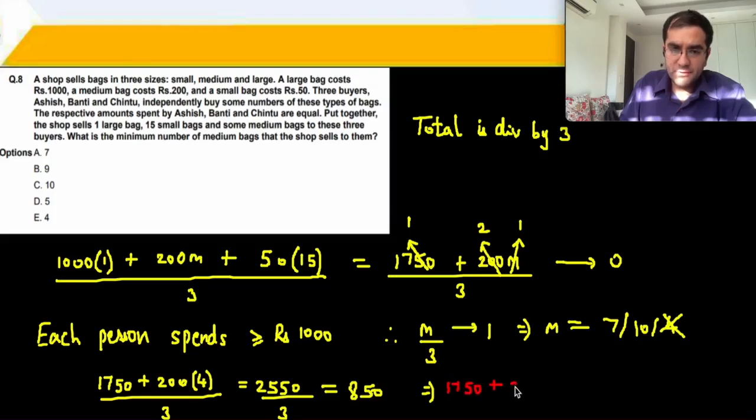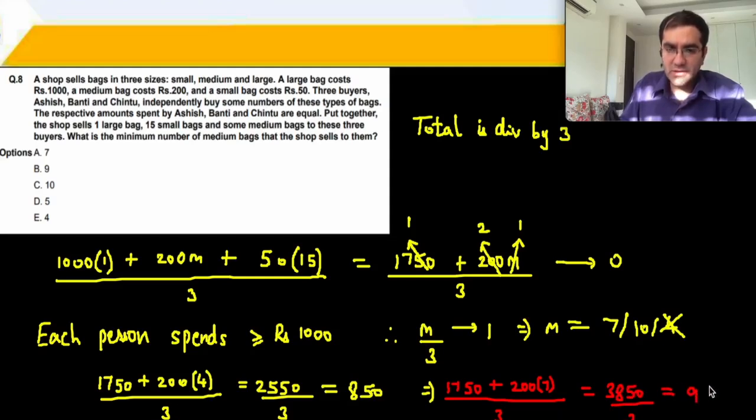7, 200, 7 divided by 3. That's 21, 38, 50 divided by 3. 9 4s are 36, 38. Oh, sorry, 1400. 1400 and 1700 is how much? 3150. Is rupees 1050. It is possible that each person did spend rupees 1050. All values are matching. Therefore 7 is the right answer for question number 8.